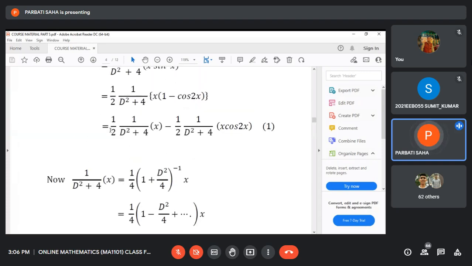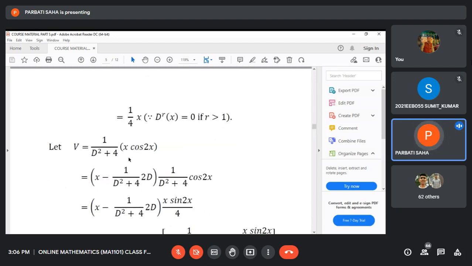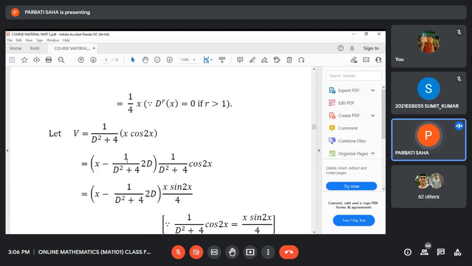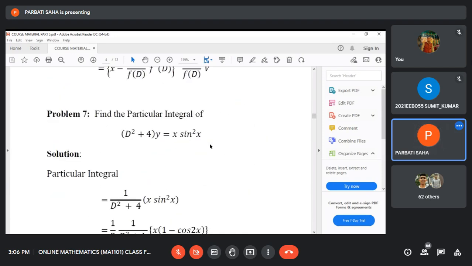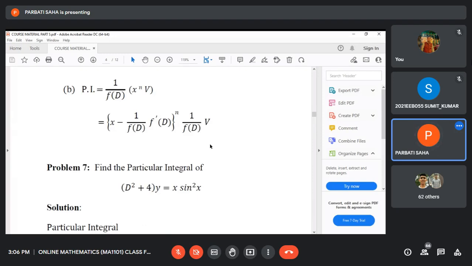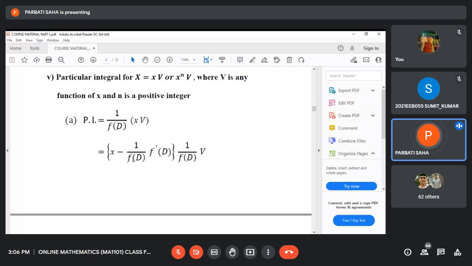Now you see, we have computed the value of this, but we have to compute the value of this: 1/(D² + 4) operating on x·cos 2x. Now it is of the form x·v, where v is cos 2x, which is a function of x. Let v equal this. Now use this formula: x − 1/f(D) into f'(D), that is the first order derivative of f(D) with respect to D, and then it is 1/f(D) into v.